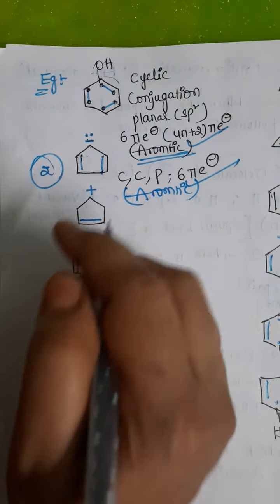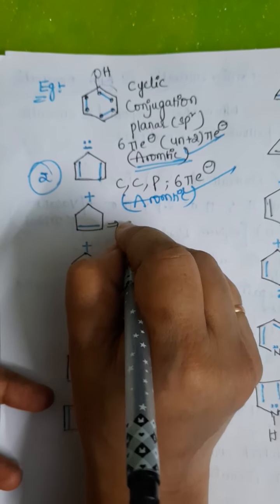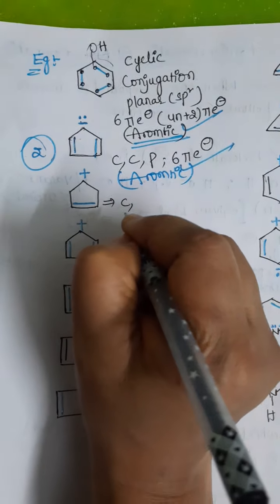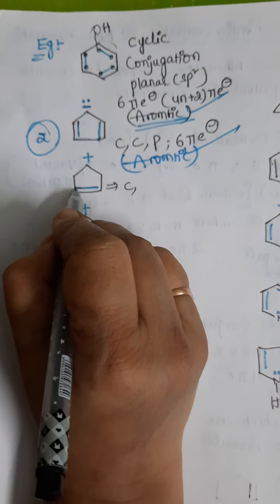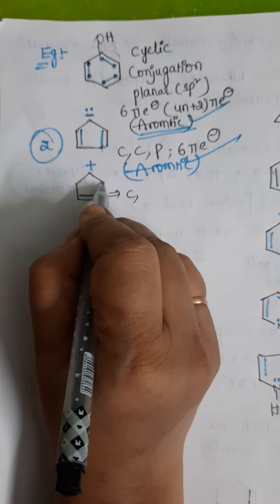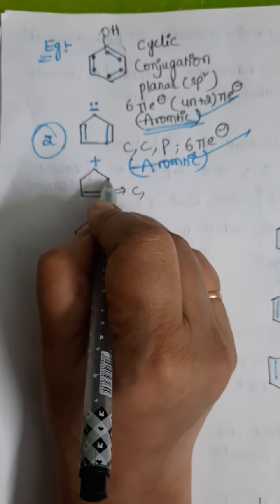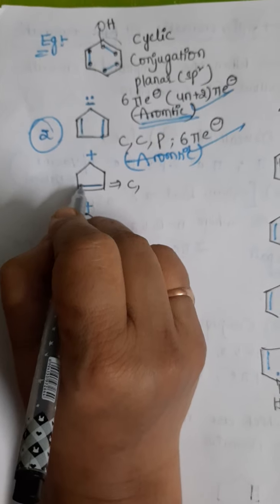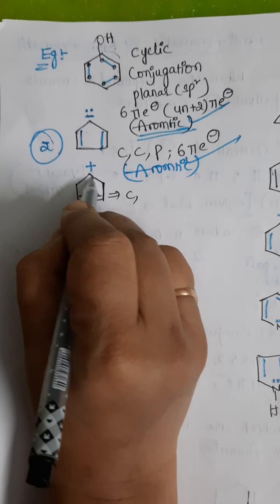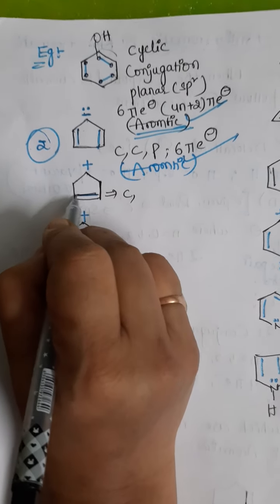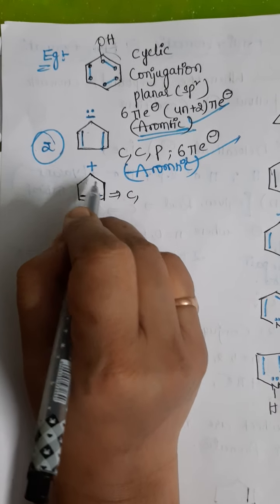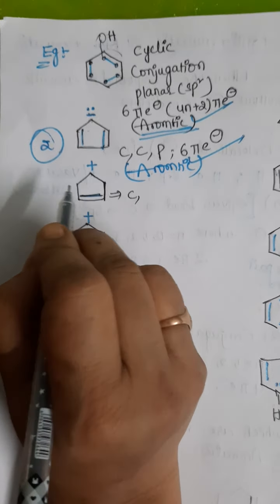Let us go for the third compound. This third compound is cyclic. Yes, cyclic nature is there. Conjugation? Pi, sigma, then again only sigma. This carbon is sp3, no? Once again, pi, sigma only. But the condition is what? Pi, sigma, pi bond, or else lone pair, or else a positive charge.